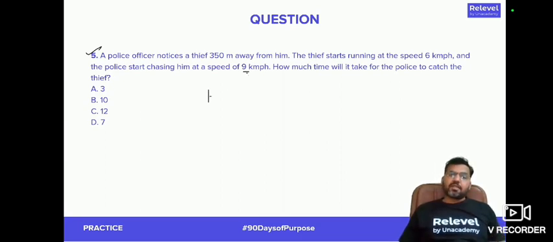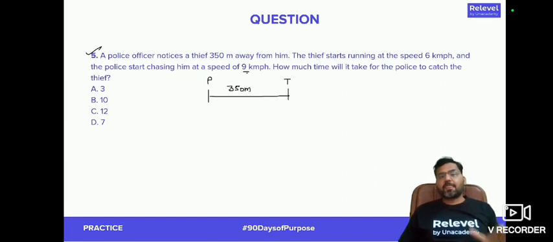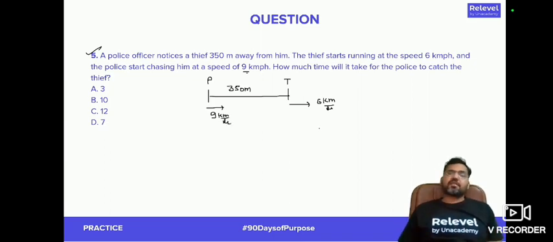Okay, this is again a question of relative speed. Now, the thief is 350 meter away from the police, right? The thief starts running at a speed of 6 km per hour, and the police start chasing him at a speed of 9 km per hour. How much time will it take for the police to catch the thief?